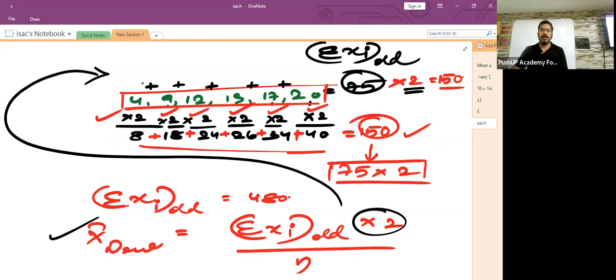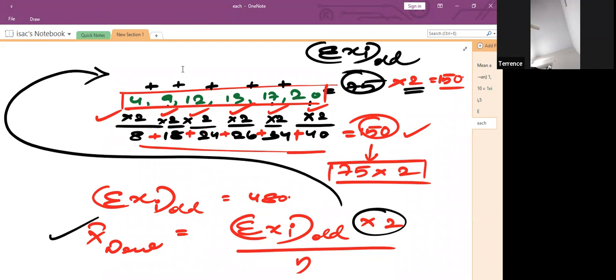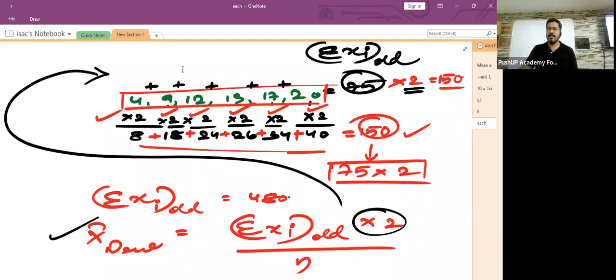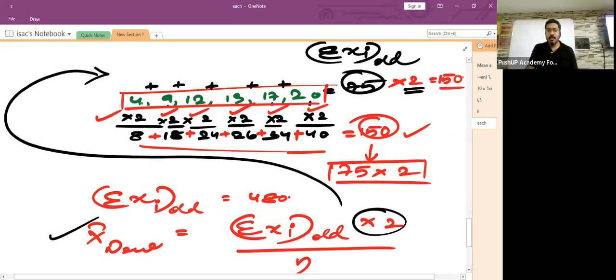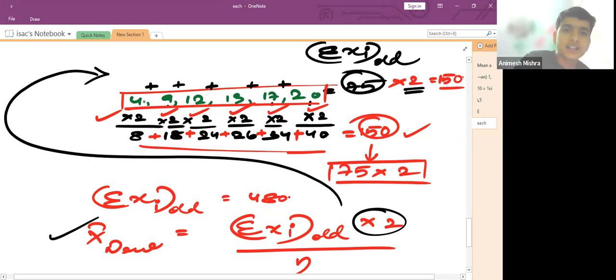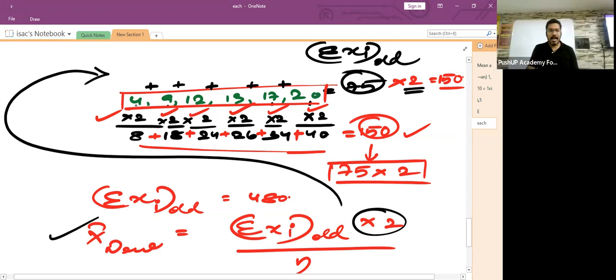Nana, Animesh, Terence, did you all follow this? Yes, sir. Each and everything is noted down. I'm just confused, why are we taking that 4, 9, 12, 13? Why are we increasing it like that? Baba, these are the old observations, no, Animesh. So why are we increasing them like that? I'm not increasing, I'm adding them. 4 plus 9, 9 plus 12, 12 plus 13, 13 plus 17, 17 plus 20 is equal to how much? 75. I'm not increasing, I'm adding.